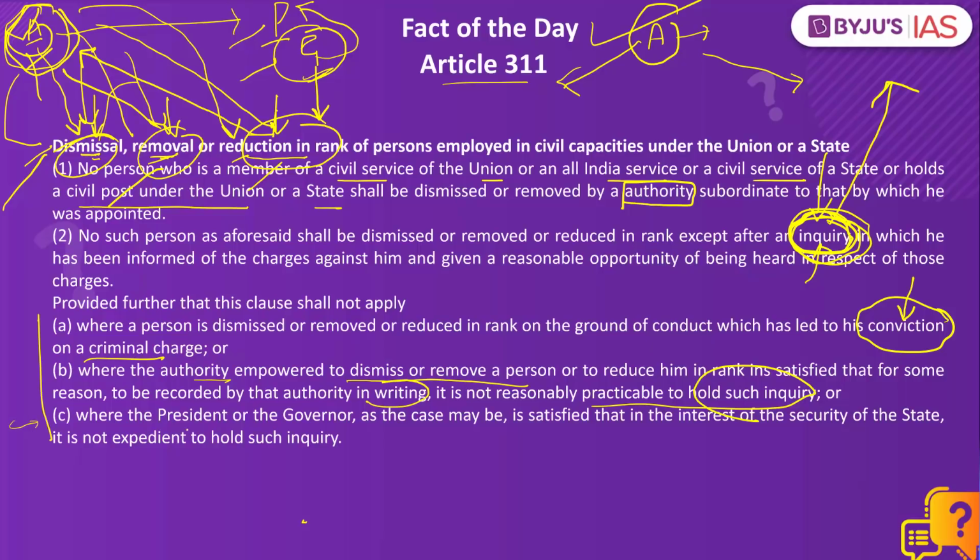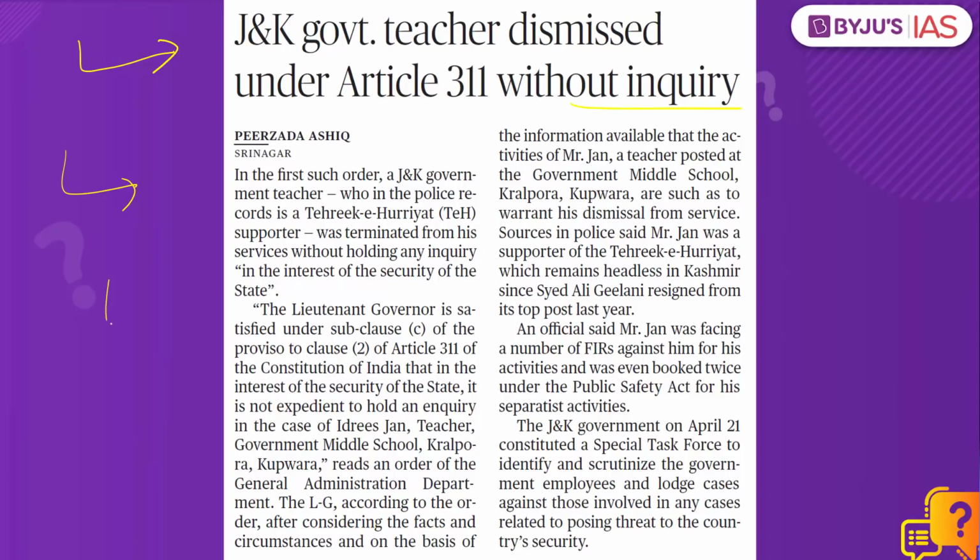Case number 3, where the president or the governor is satisfied that in the interest of the state, it is not expedient to hold such an inquiry. In such a case also, this person can be removed or dismissed, or his rank can be reduced even without an inquiry. What has happened in this case? The lieutenant governor is satisfied that in the interest of the security of the state, it is not expedient to hold an inquiry. That means even without holding an inquiry, this Jammu and Kashmir government teacher is dismissed from the service using Article 311.